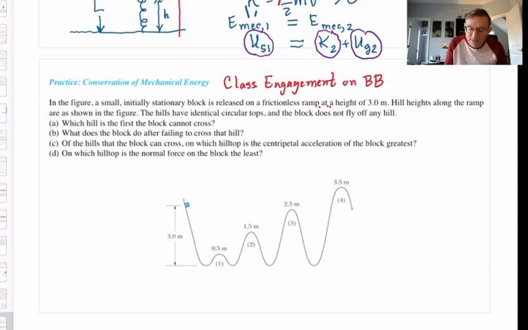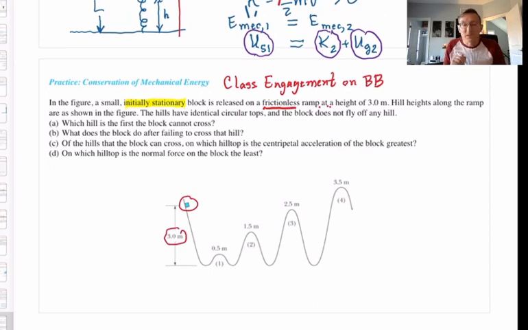Here's the scenario. It's kind of like a simplified version of a toy roller coaster. In this figure, we have a small, initially stationary block. There it is. It is released, that means its initial velocity is 0, on a frictionless ramp, okay, that's important, at a vertical height of 3 meters above what is presumably the ground or floor.